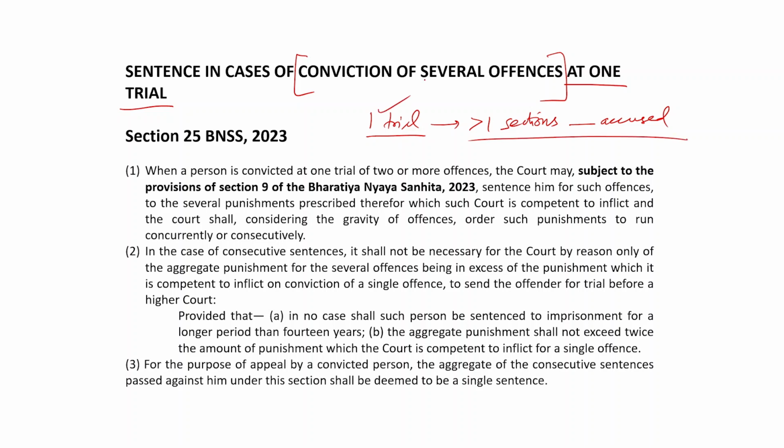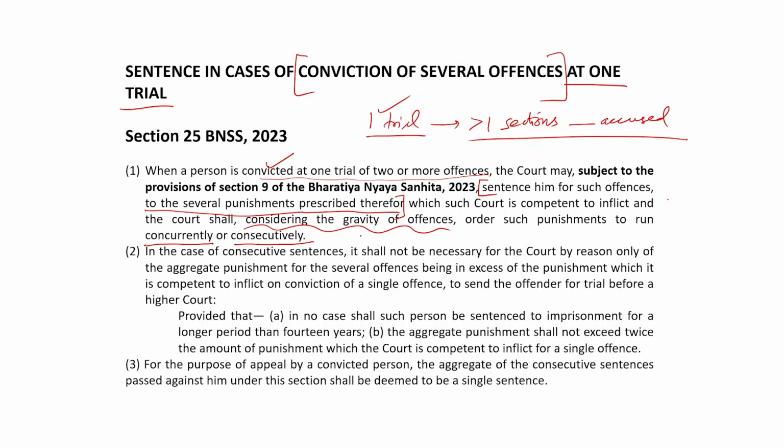Now, it says, when a person is convicted at one trial of two or more offences, then he may be sentenced for such offences to the several punishments prescribed therefore, which, considering the gravity of offences, may be ordered to run concurrently or consecutively.